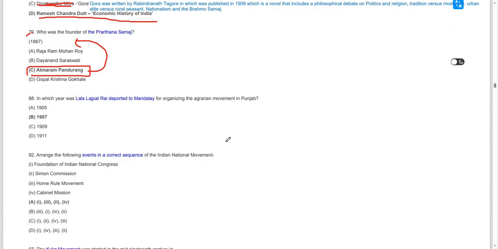Moving on to the next question, in which year was Lala Lajpat Rai deported to Mandalay for organizing the agrarian movement in Punjab? In the year 1907, Lala Lajpat Rai was deported to Mandalay for organizing the agrarian movement in Punjab.